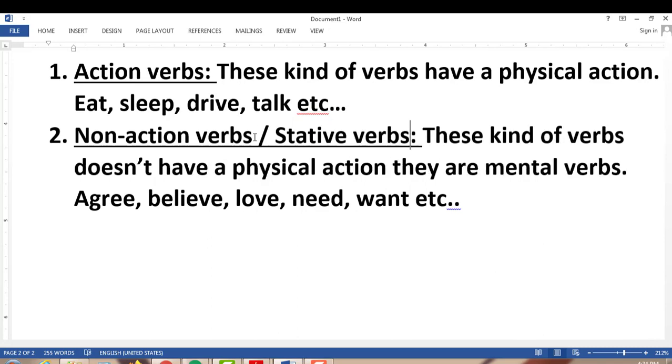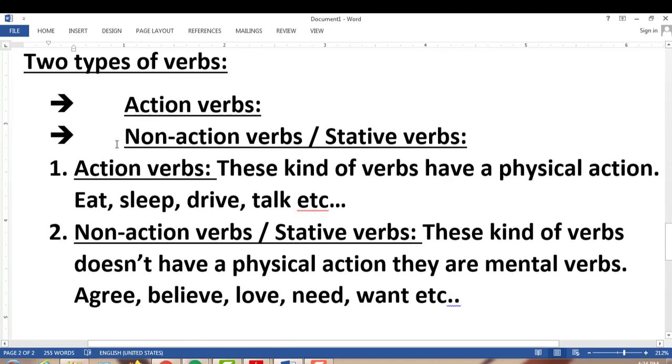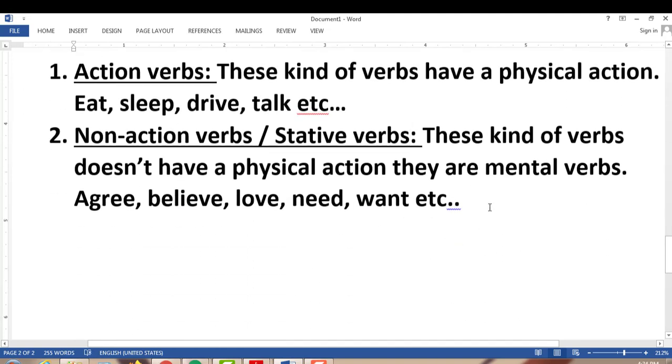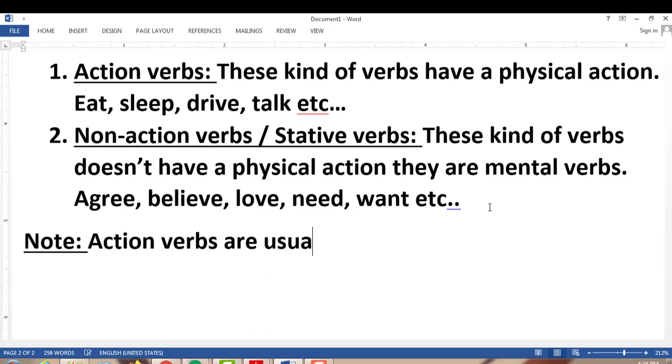So what's the point that I told you about these two verbs? Be careful with these two types. First one, action. Let me give you a note. Action verbs are usually used in continuous tenses.